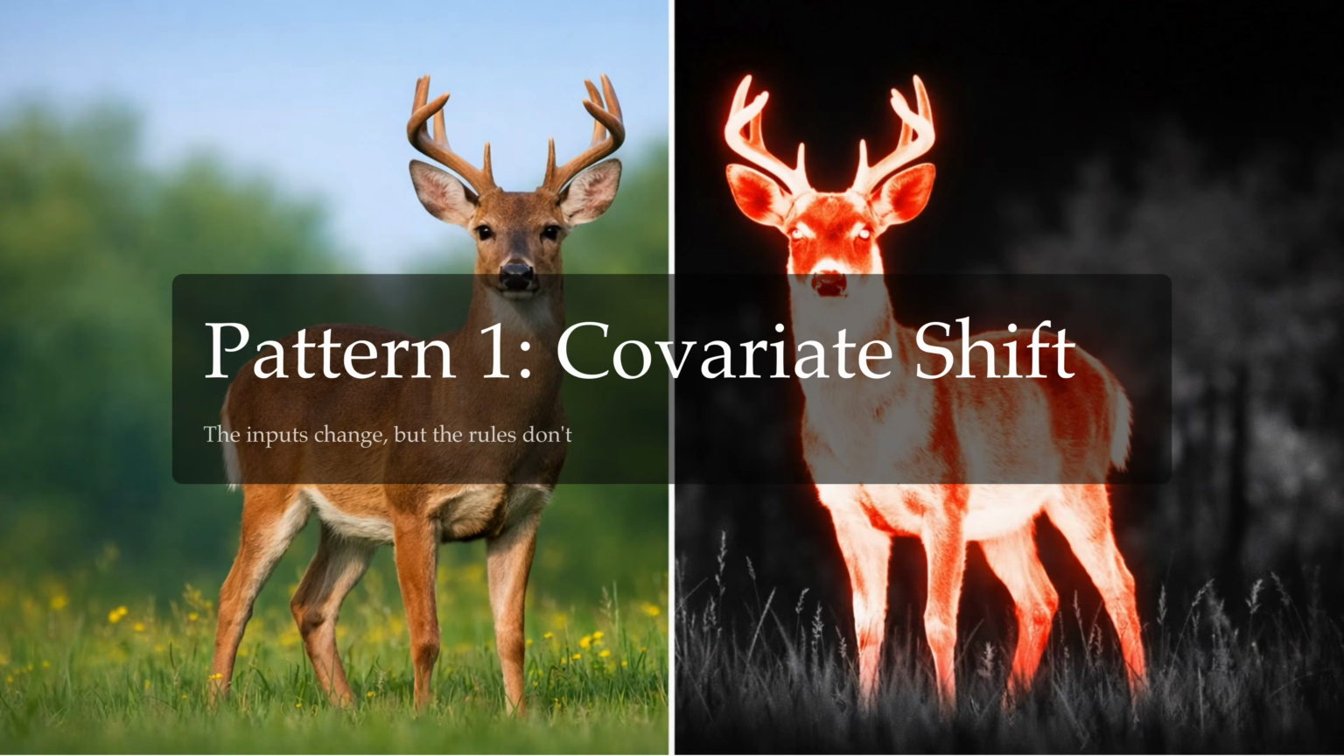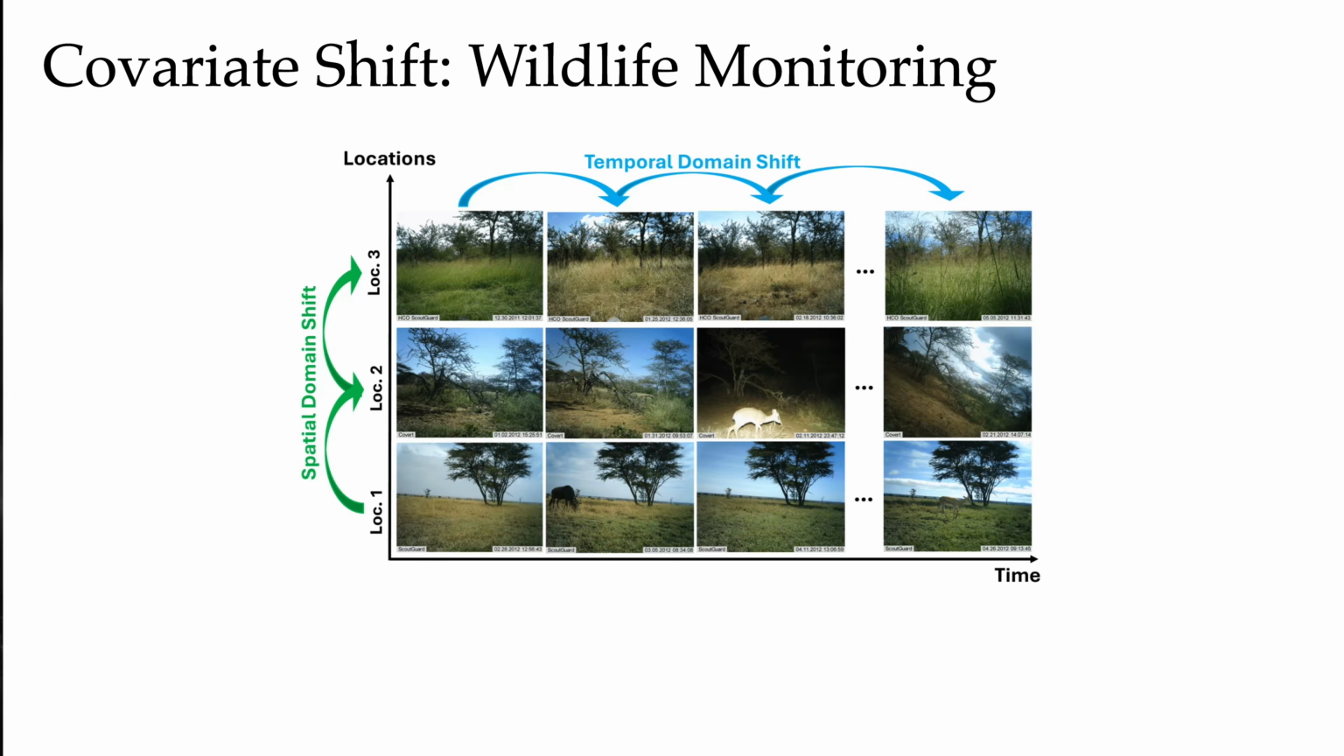So here's the first pattern, covariate shift. It can be summarized as: the inputs change, but the rules do not. Let us make this concrete with a wildlife monitoring example. Say a conservation team builds a deer detector. It's trained on well-lit daytime photos in one forest. The model works great, the team is happy, the paper looks clean, then they deploy. And the deployment shifts along two axes at once. There is a temporal shift, nighttime instead of daytime, and a spatial shift, a different forest, maybe a nearby safari. On top of that, the night cameras are infrared cameras, not RGB cameras.